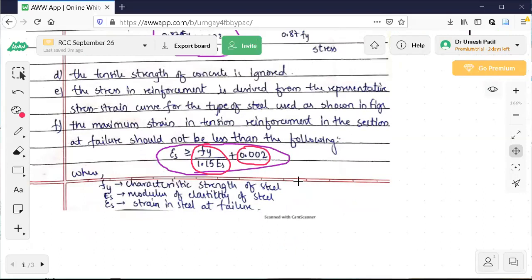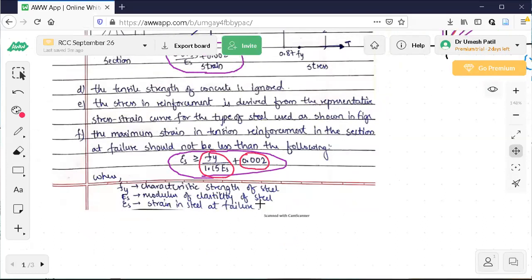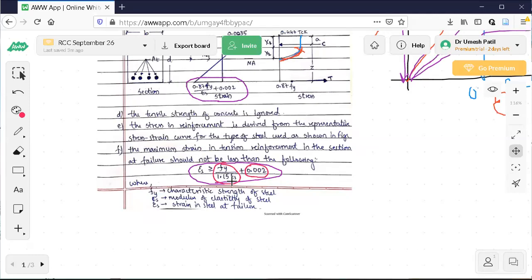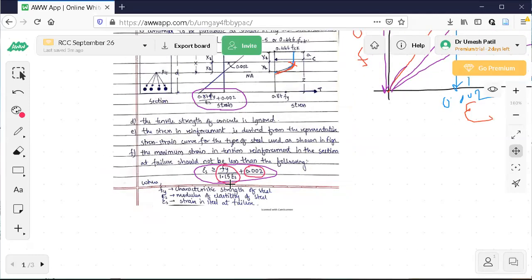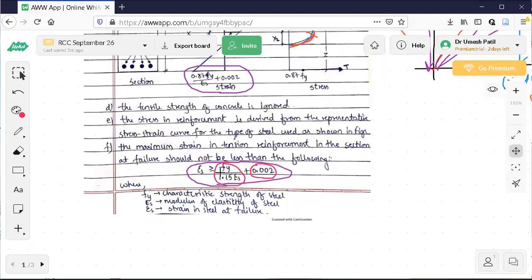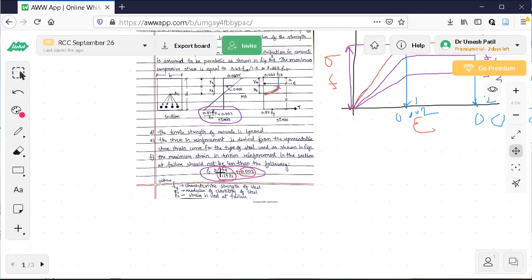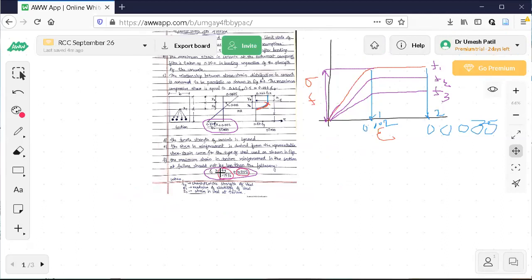Fy, characteristic strength of steel. Es, modulus of elasticity, capital Es it is. Epsilon is strain in steel at failure. So these are the assumptions. Why I have given this one is these assumptions are more simplified than what is given in your codebook. Codebook assumptions are a little bit lengthy. So in the examination, if you can remember this, you just simply read and write this one. So there is no problem here.